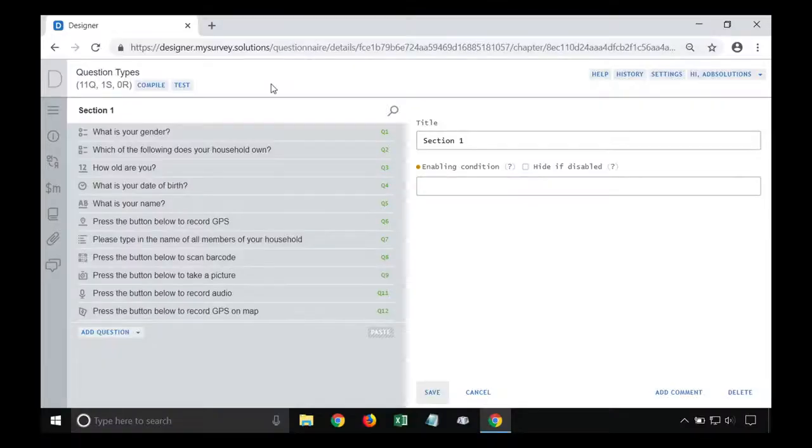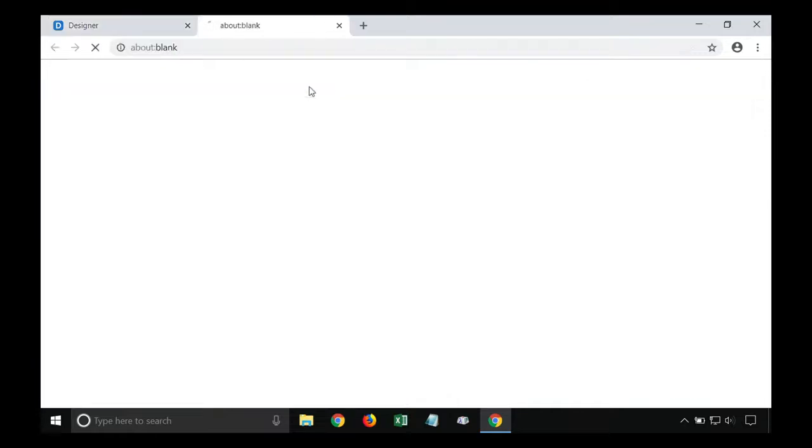First of all, today we're going to learn how to do a simple test in the Designer application. To test your questionnaire in the Designer application, first of all, you'll need to make sure that it's compiled correctly and not receiving any errors. After this, simply press the test button and it will open a new window for us.